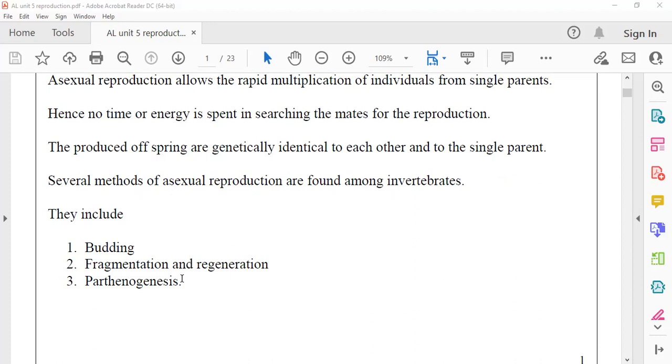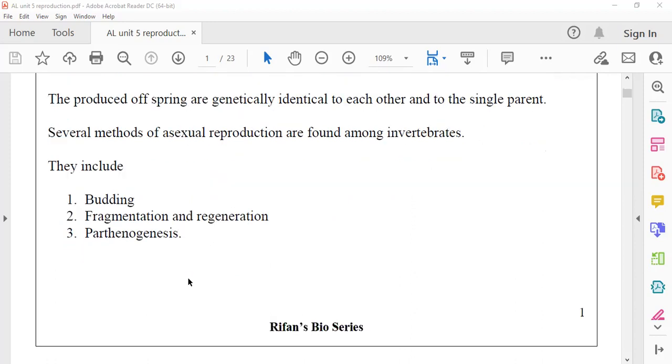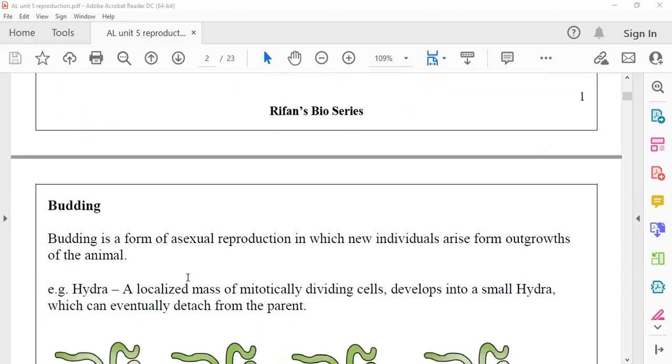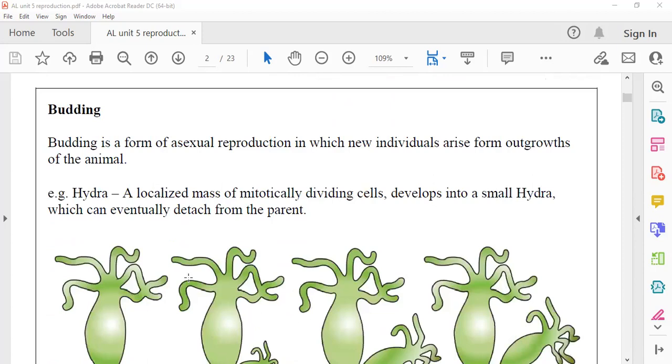So this is the note. I have already sent you the note on it. You can refer to it. After one week, you will get the short questions also on them. You can start answering, start practicing yourself. Go ahead. Fine. And now we come to the individual part, budding.